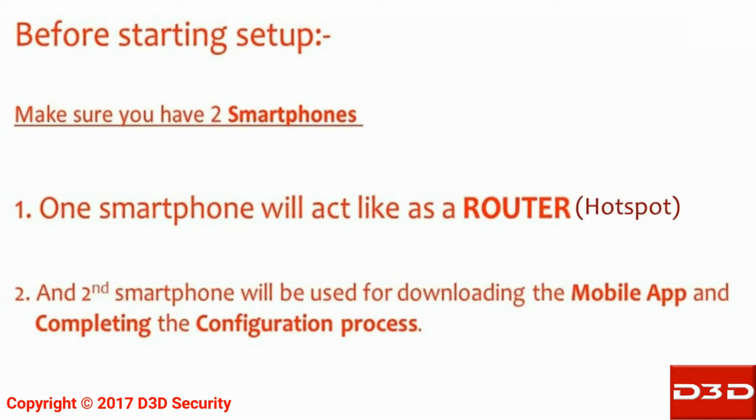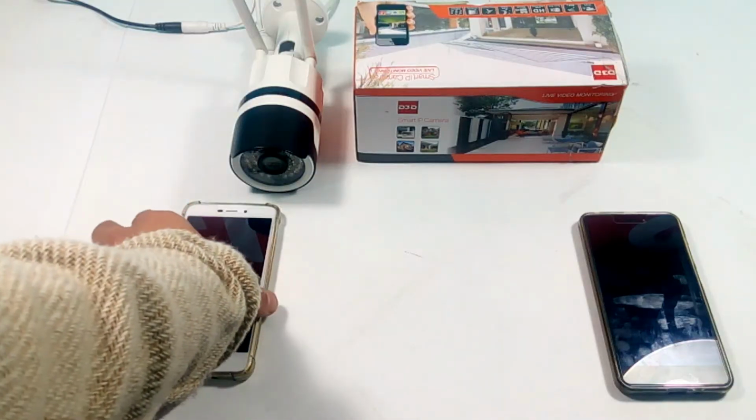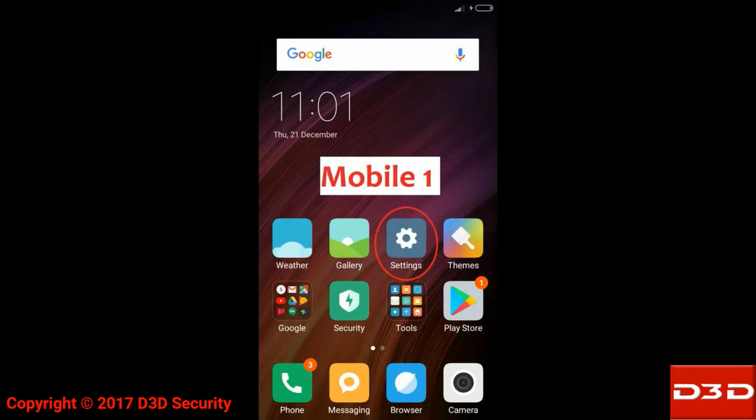Before starting setup, make sure you have two smartphones. One smartphone will act like a router, and the second smartphone will be used for downloading the mobile app and completing the configuration process. Turn on the hotspot of mobile phone 1.